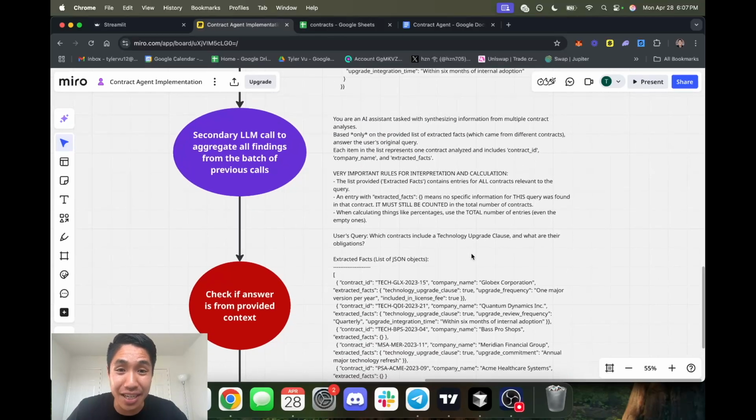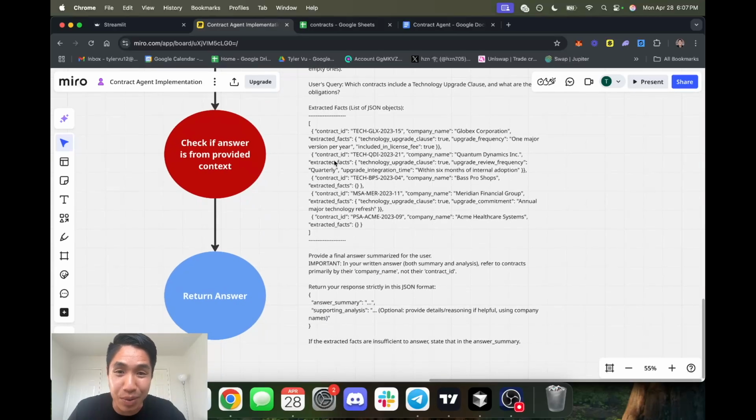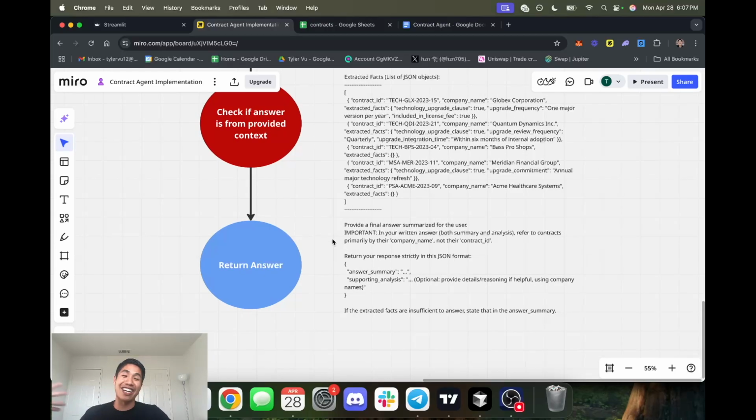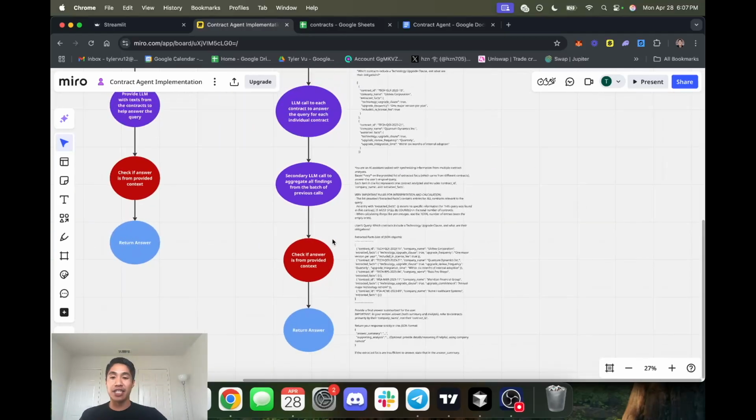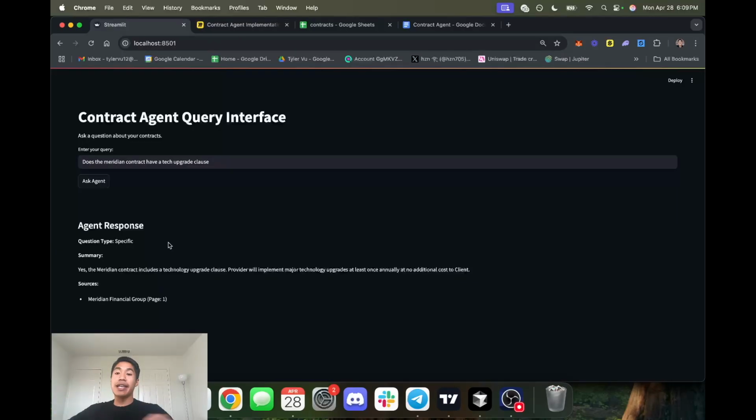So now we ask it, you are an AI assistant tasked with synthesizing information from multiple contract analyses based on only the provided list of extracted facts. Answer this question. So here's the query, here's the extracted facts, and we provide the list of JSON objects, right? And now we're able to give it the right answer of like what percentage of contracts have a tech upgrade clause, or who's our highest paying client, things like that, right? But nonetheless, this is the overall workflow, and it's going to be dependent on which type of question it is.